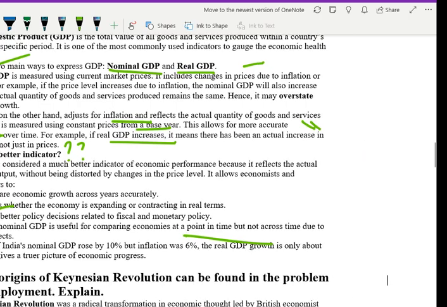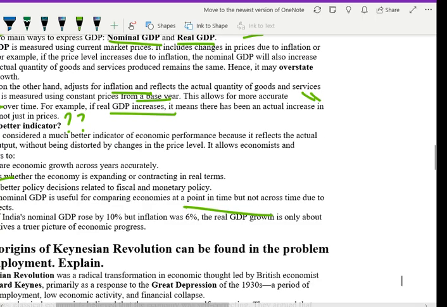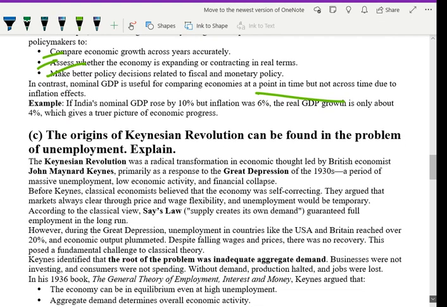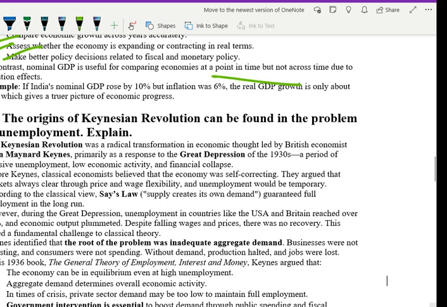Coming to the next question, the origin of the Keynesian revolution. So how to answer this? Let's see. The Keynesian revolution was a radical transformation in economic thought, led by the British economist John Maynard Keynes.